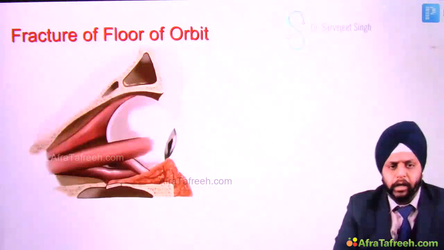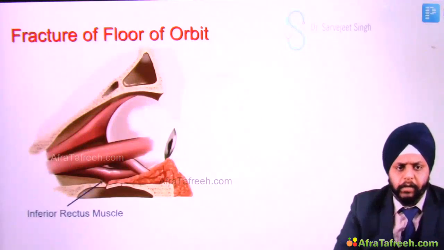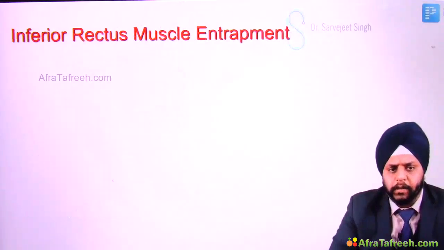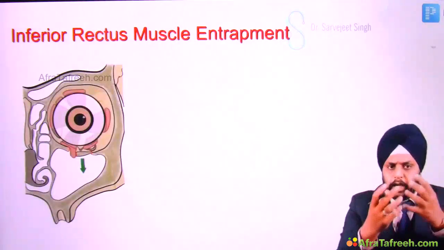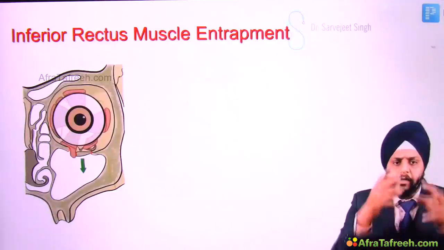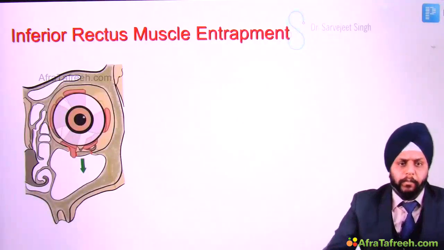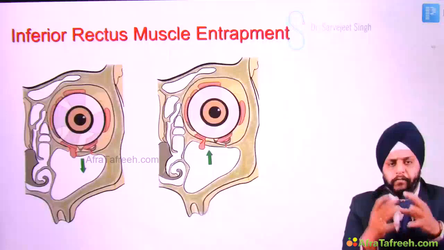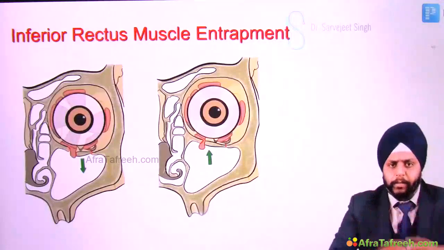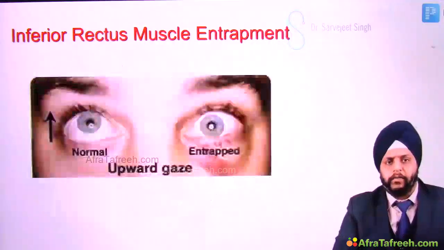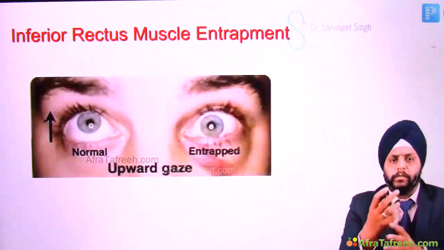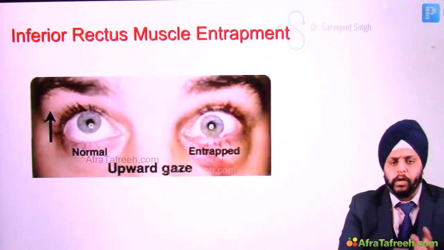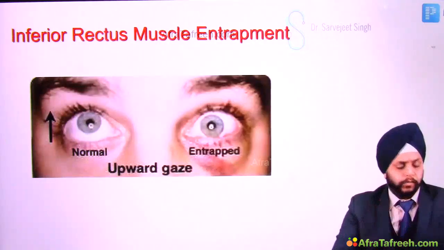So let's look over here. This is the inferior rectus muscle and there is a bony fracture. What happens to this inferior rectus muscle? This muscle along with the other tissue, the fat, may come down, and when the bone tries to heal back, it gets entrapped. So the inferior rectus muscle gets entrapped in the bone. As a result, the patient is not able to move the eyeball. This is the normal eye, where the patient is able to move. On the entrapped side, the patient is not able to move the eyeball.